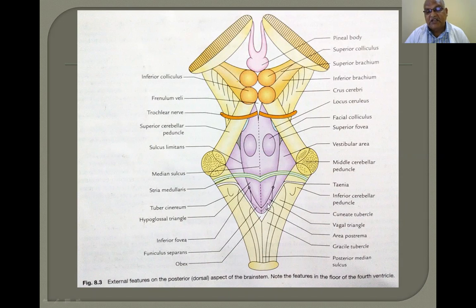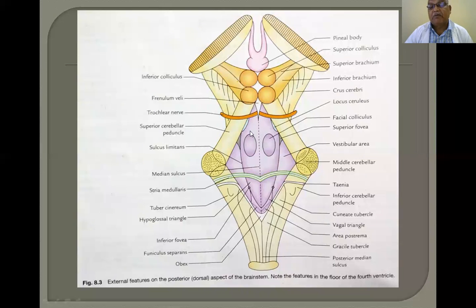So an indistinct, dotted line separates this into two: the upper part, the vagal triangle, and below that the area postrema.